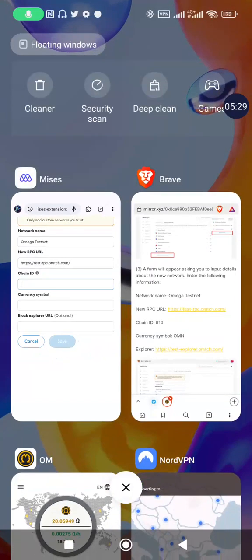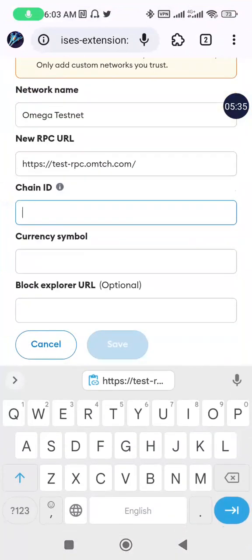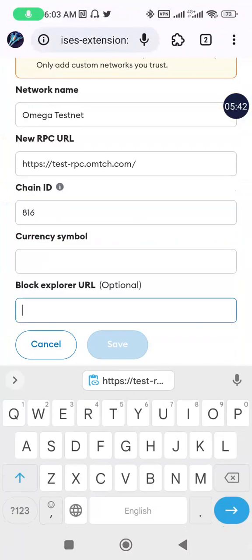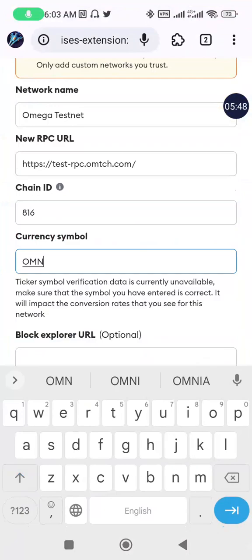The chain ID I think is 816. This is the chain ID. Then the symbol is OMN. This is the symbol.